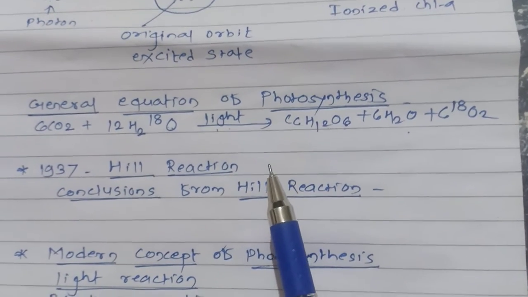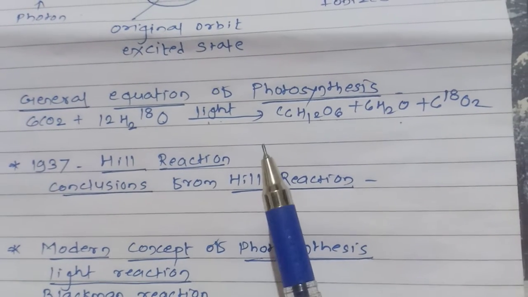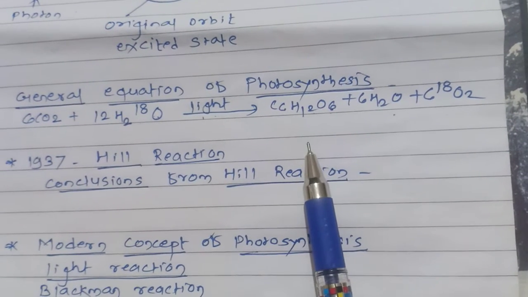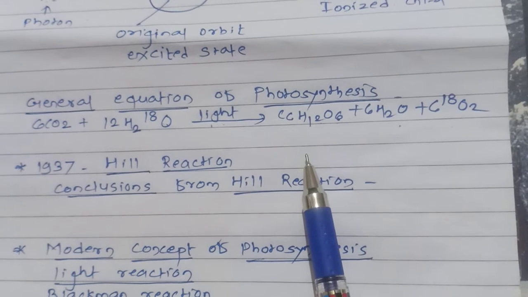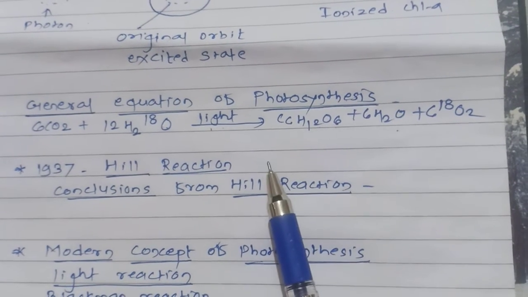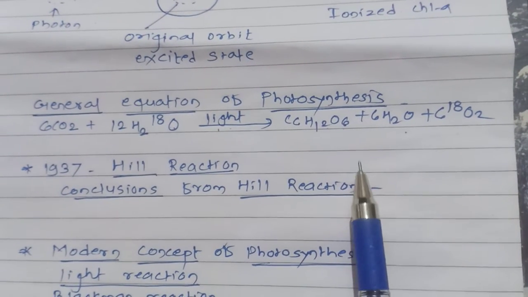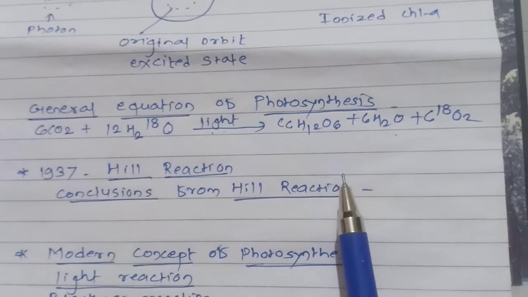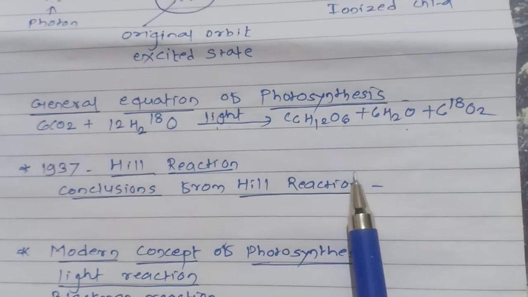After that Arnon was the scientist, and Arnon said that the light energy is converted to chemical energy, which is stored in the form of ATP, and nicotinamide adenine dinucleotide phosphate is formed as a hydrogen donor. This ATP formation is called photophosphorylation. Photo means light, phospho means phosphate, and rylation means storage. So such energy is stored in the form of adenosine triphosphate.